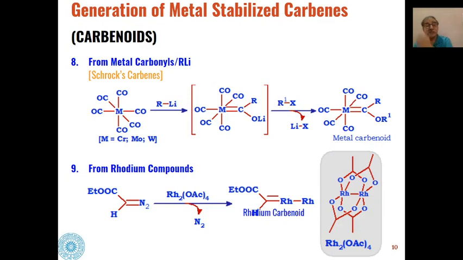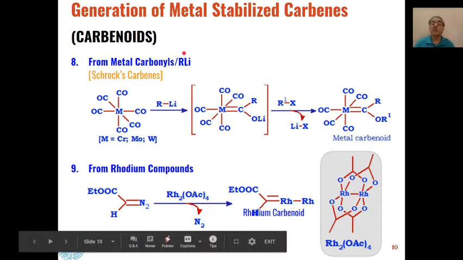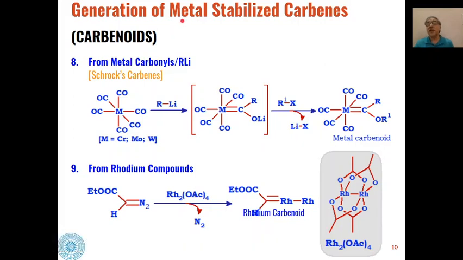Then there are a few more carbenes which are not actual carbenes, but are called metal stabilized carbenes, or these are known as carbenoids. In recent years, many organic synthesis reactions have been done with these types of intermediates, which, although they are having negatively charged ions, are not true carbenes, but are called carbenoids. So carbenes attached to a metal ion are called carbenoids.